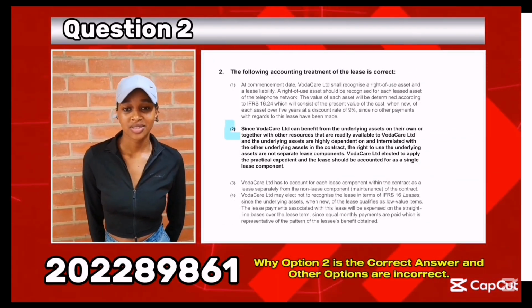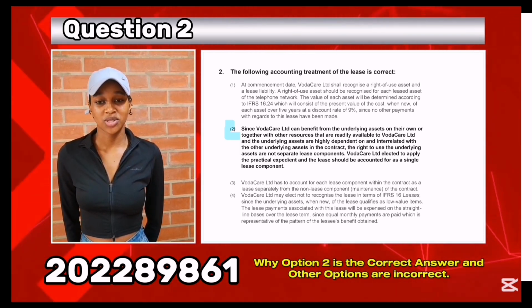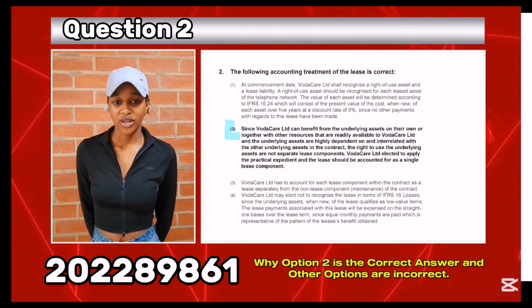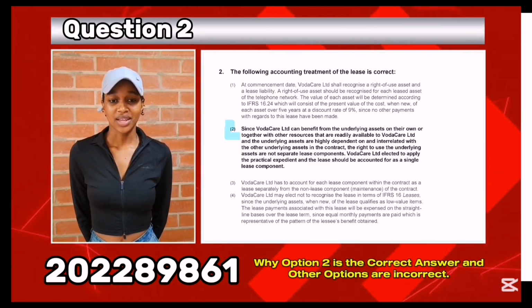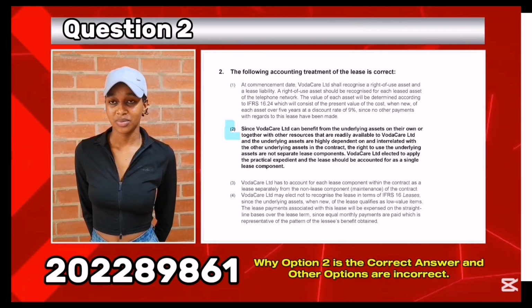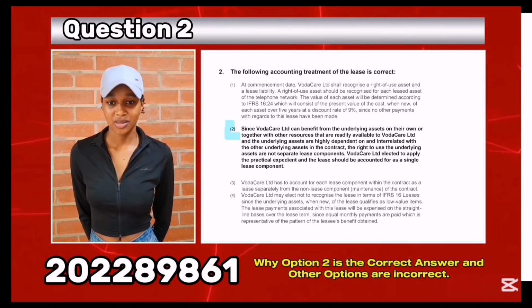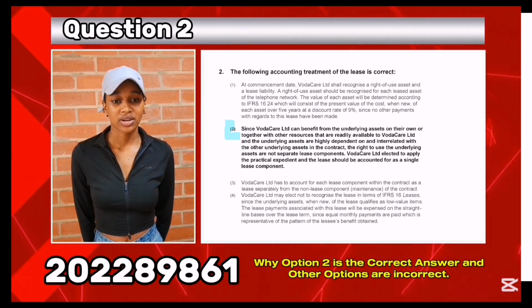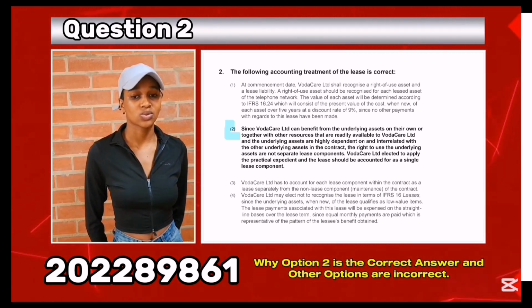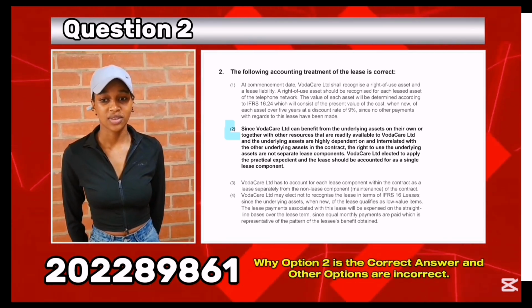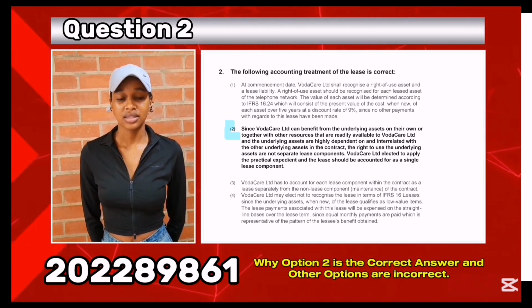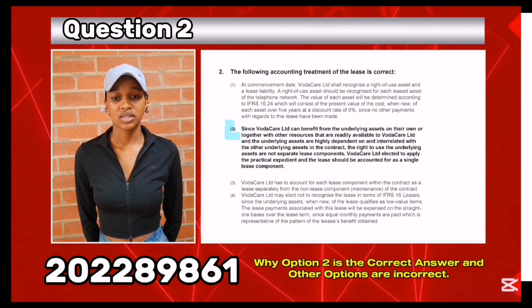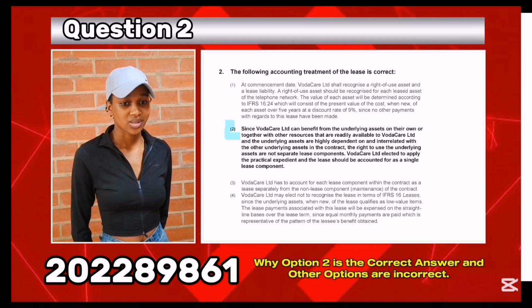The correct accounting treatment is option number 2. It's correct because Vodacare elected the IFRS 16.15 practical expedient, which allows them to treat the lease and related services like maintenance as one lease component if the assets are highly interrelated, which are cell phones, control boards.